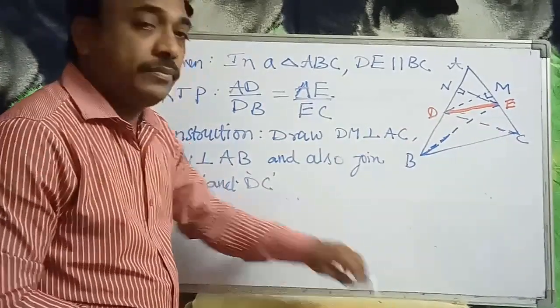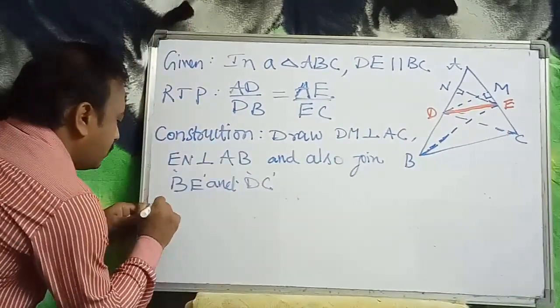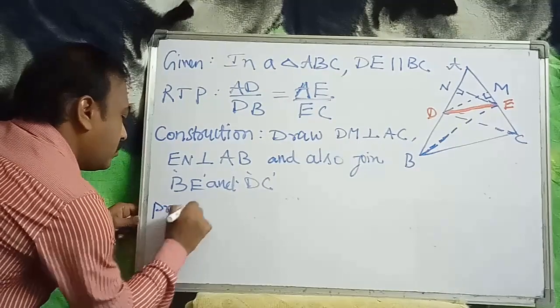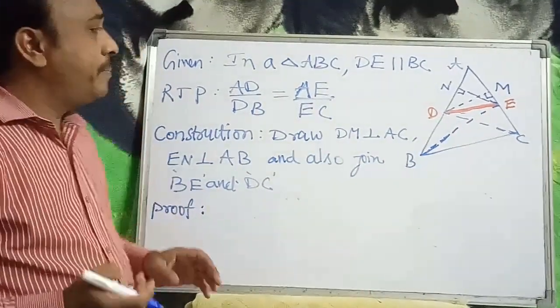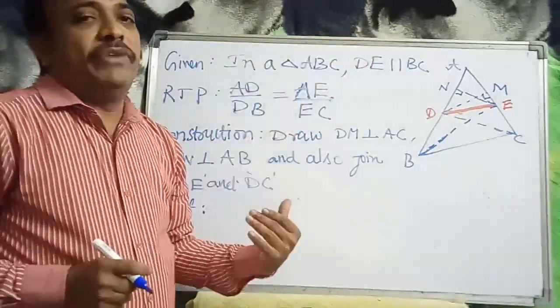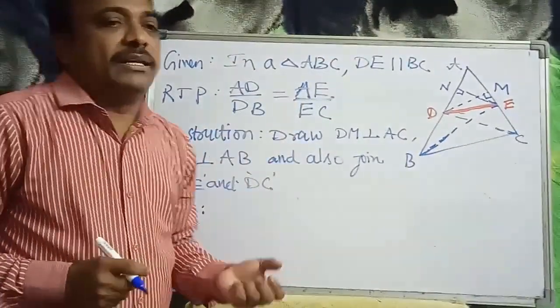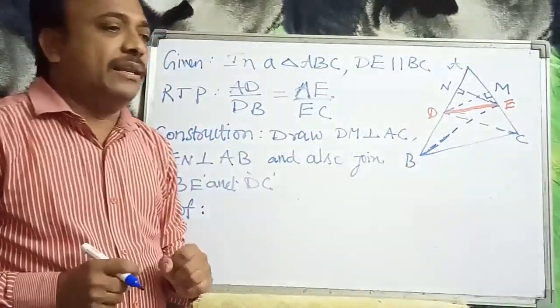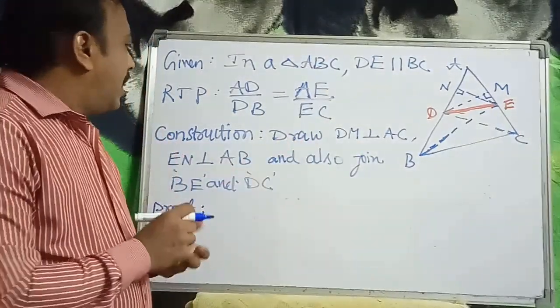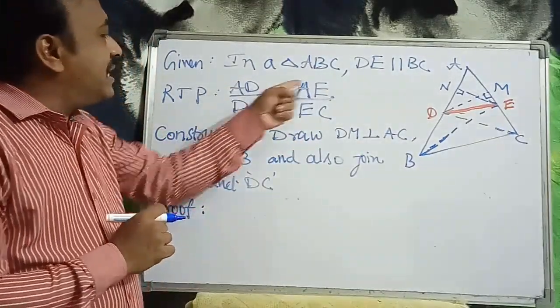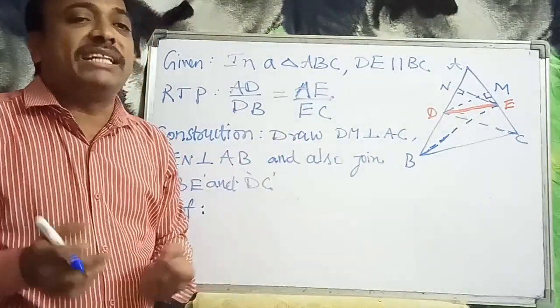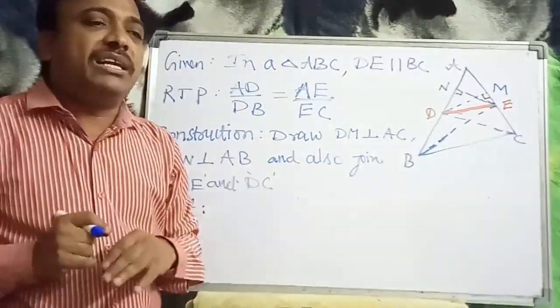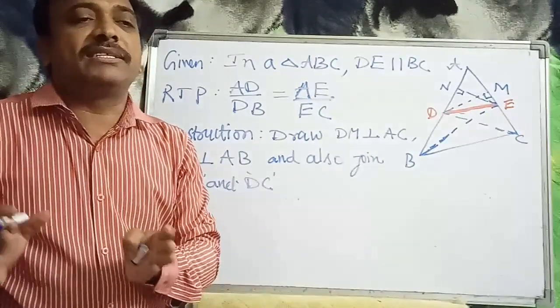Now, proof. In this proof we are using a formula, the area of a triangle. To prove AD by DB is equal to AE by EC, we use the formula which we already learned in previous classes.